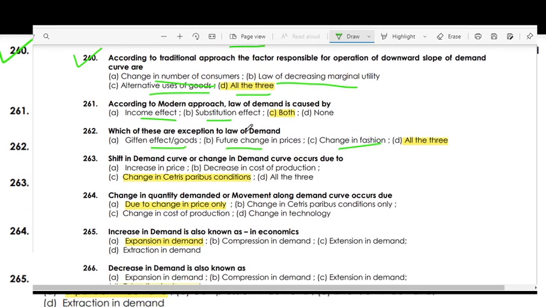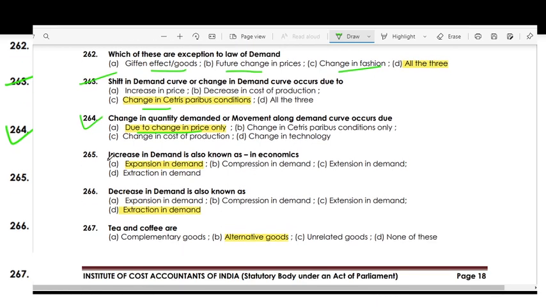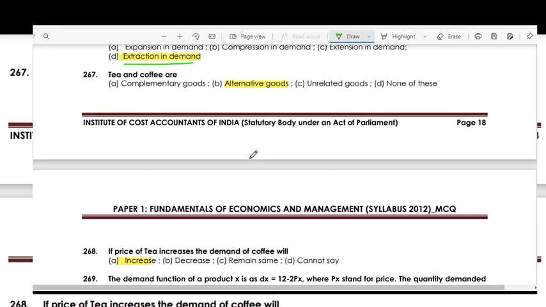A shift in the demand curve occurs due to a change in ceteris paribus conditions. A change in quantity demanded, or movement along the demand curve, occurs due to change in price only. An increase in demand is also known as extension in demand. A decrease in demand is known as contraction in demand.